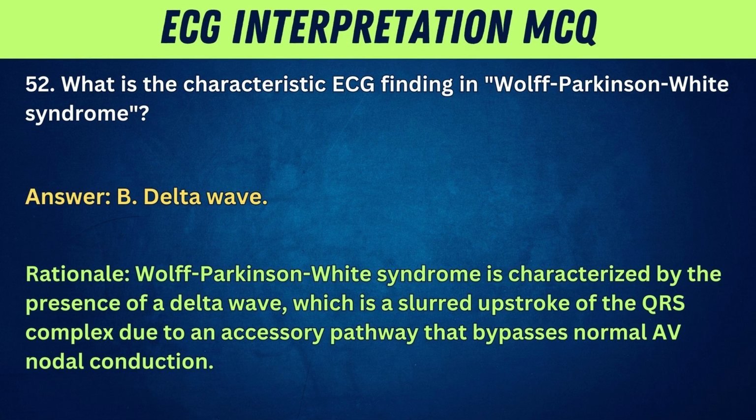Delta wave. Rationale: Wolff-Parkinson-White syndrome is characterized by the presence of a delta wave, which is a slurred upstroke of the QRS complex due to an accessory pathway that bypasses normal AV nodal conduction.